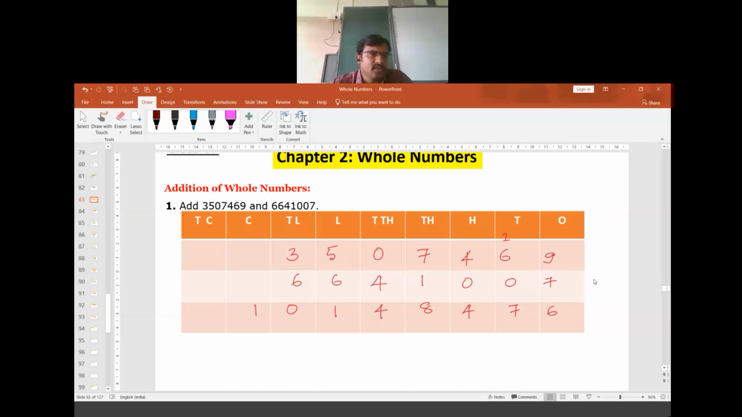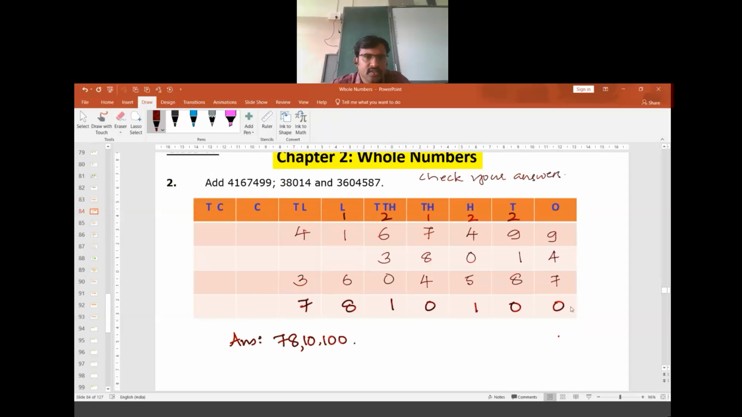We had discussed the first question. I had given a few questions as homework. Hopefully you have done that. You can check your answer. The answer for question 2: there were 3 numbers given and we need to add them. You can check the answer.